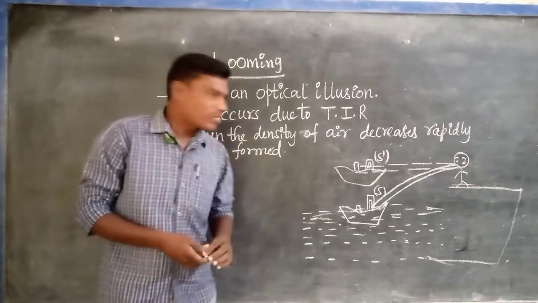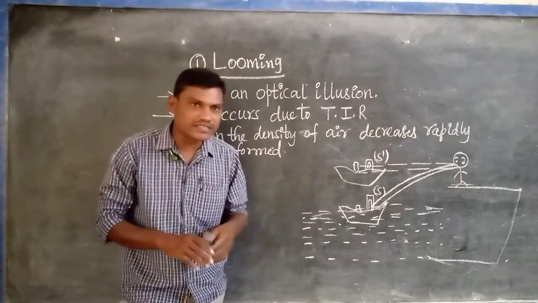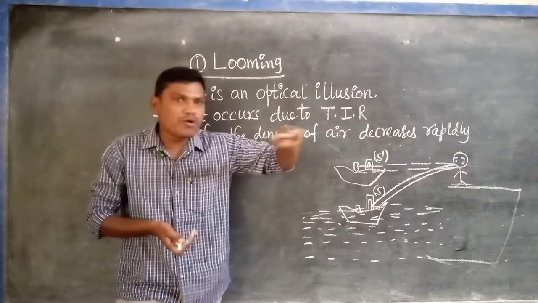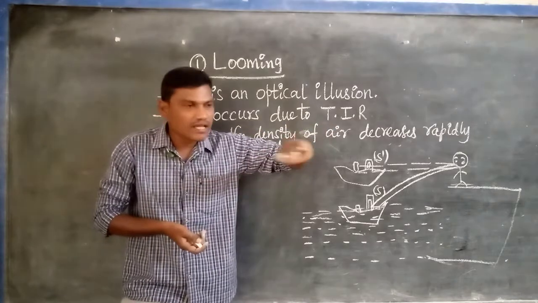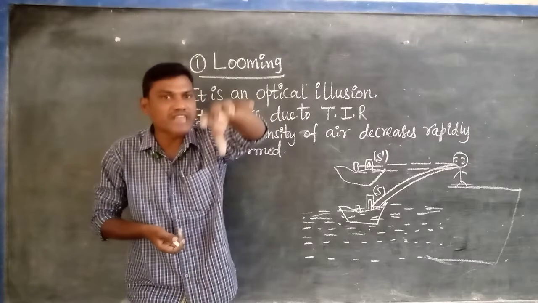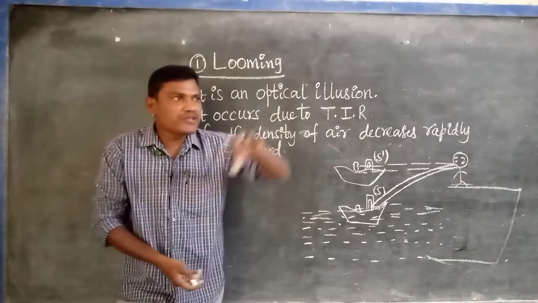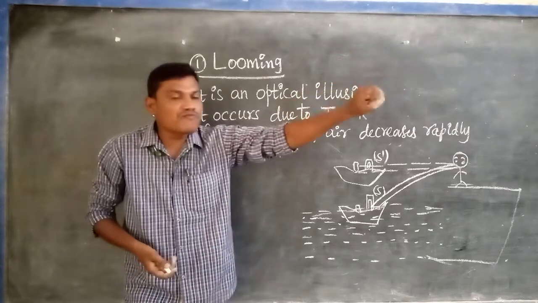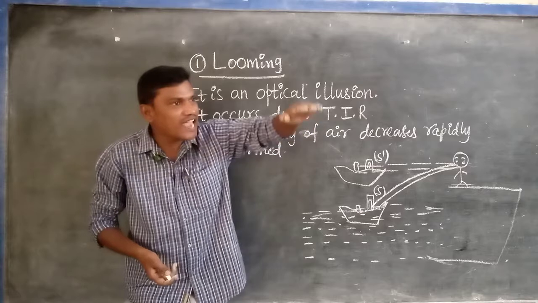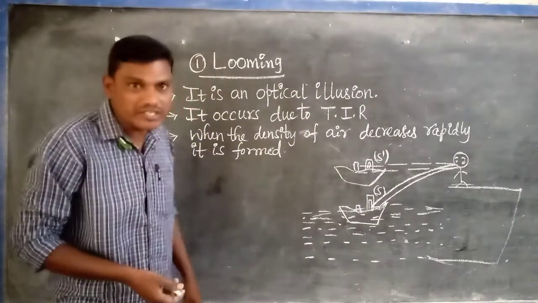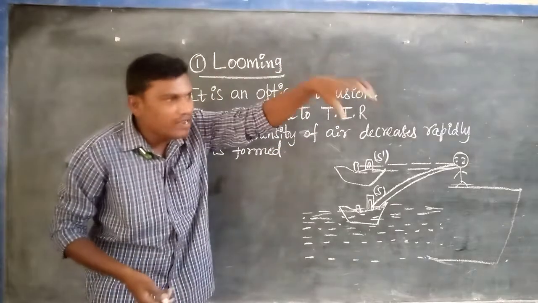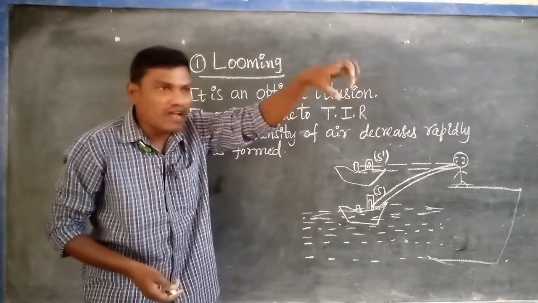Listen very carefully. What is the looming? Generally, in most cases in the colder region near the seas, nothing but the vicinity of a sea or ocean, when a person is standing on the shore and tries to see a distant position of a ship, the ship appears to float in the air just above its initial or original position.